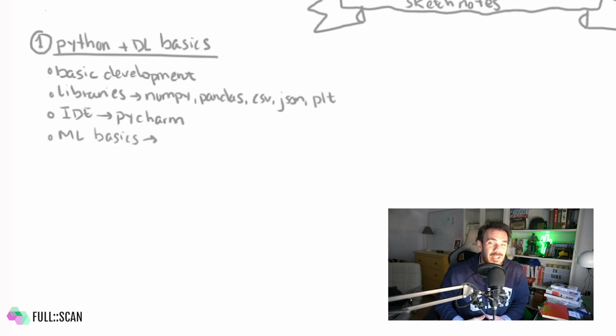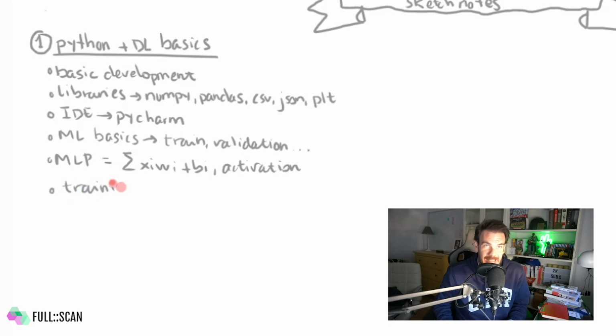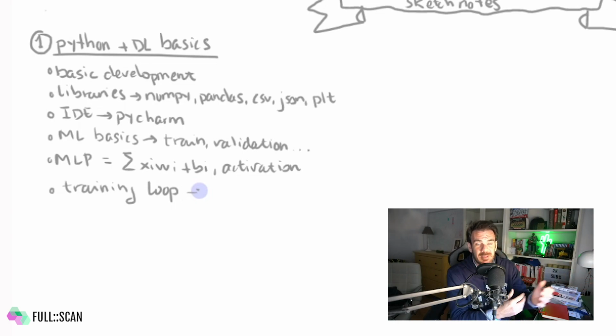Let me move to general machine learning and deep learning knowledge. This is not an introductory exam. The ML/DL basics are taken for granted. You should be 100% familiar with concepts such as train/validation split, the general structure of a deep learning net such as the MLP, the multi-layer perceptron, and the general training loop, with your forward pass, your error and gradient calculation, and the backpropagation on the new weights.